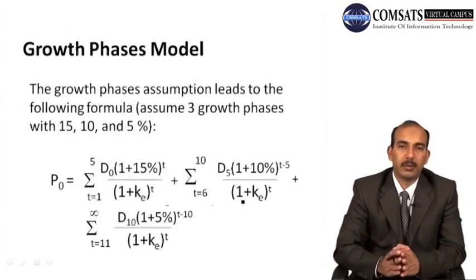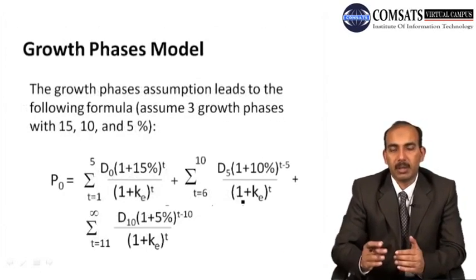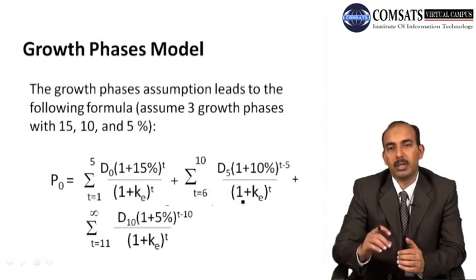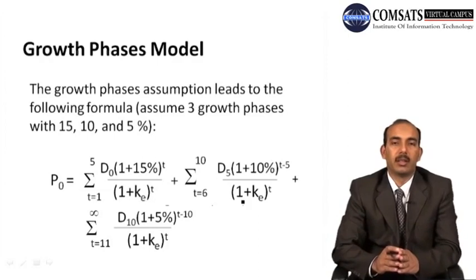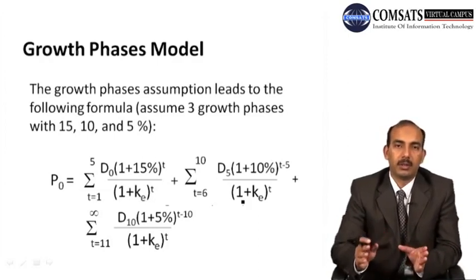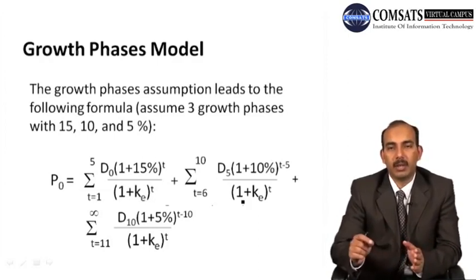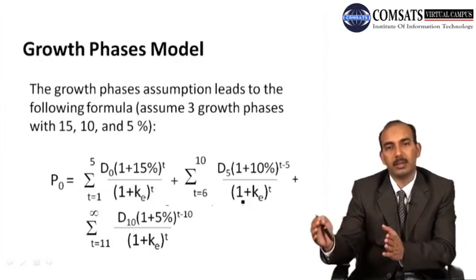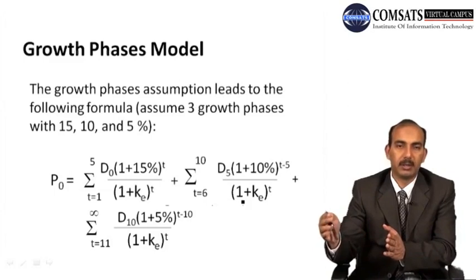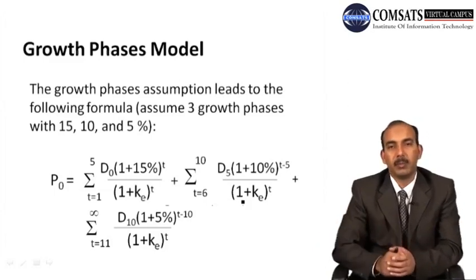And then the growth phase model. जो पिछला मॉडल था उसमें जो ग्रोथ थी that was constant over an infinite number of periods, but here the growth is in phases. For example, for the first 5 phases growth rate एक है, then from the 6th to the next 10th period the growth rate का एक अलग से percentage है.